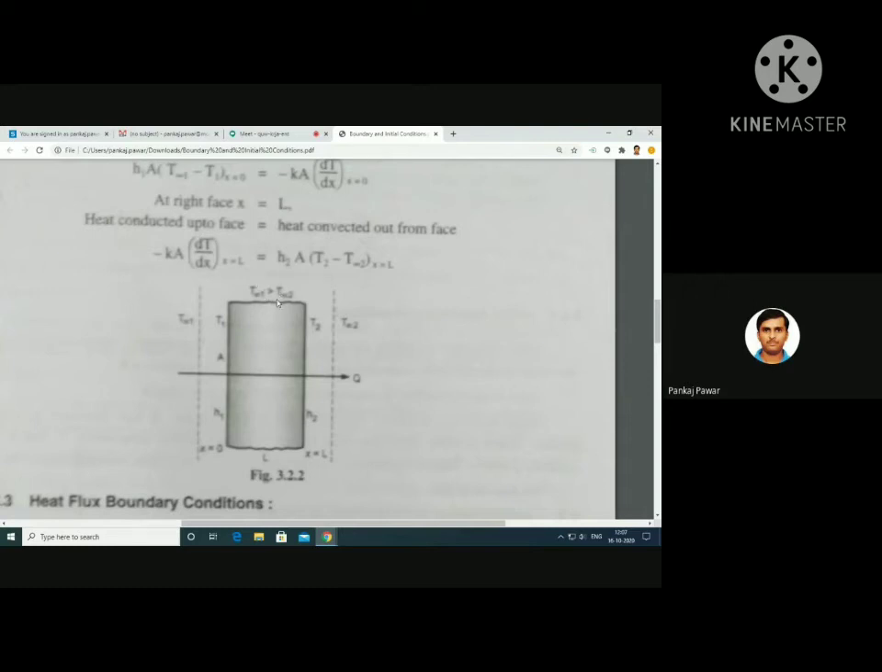Where T infinity 1 is greater than T infinity 2. So again heat will flow because of this. Heat will flow from the left surface to the right surface. Did you get this geometry? Hello. Did you get this geometry?